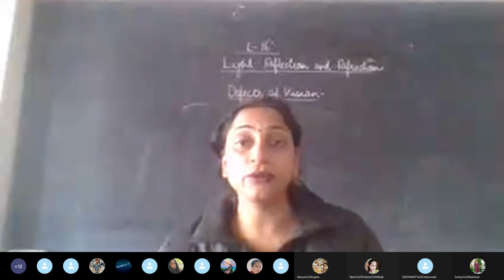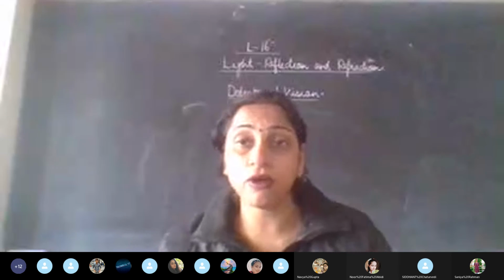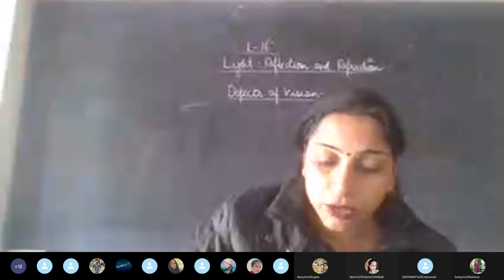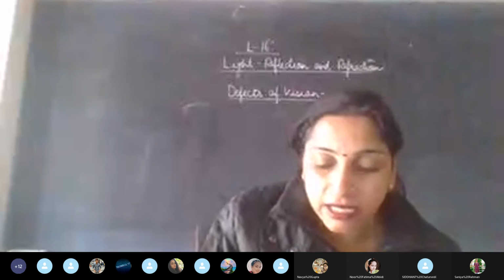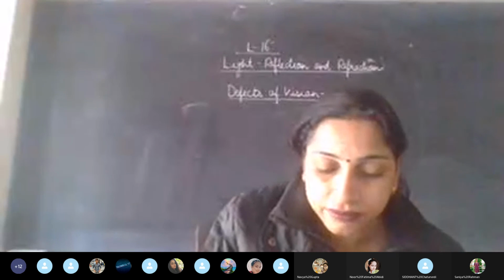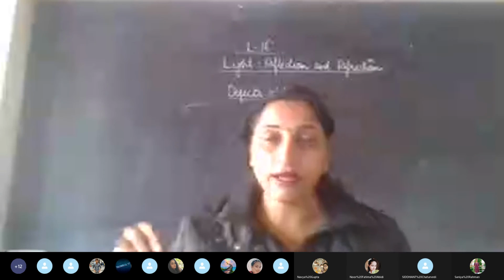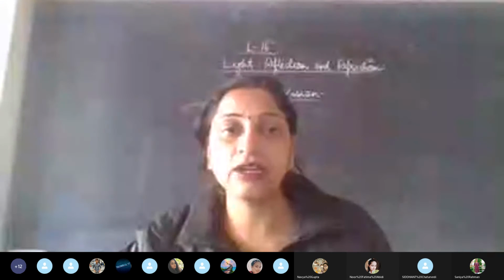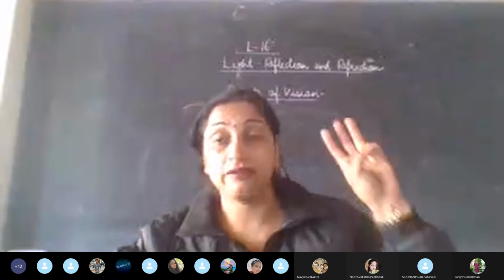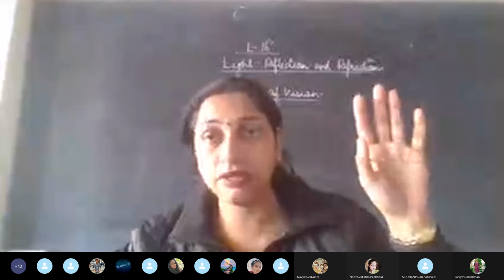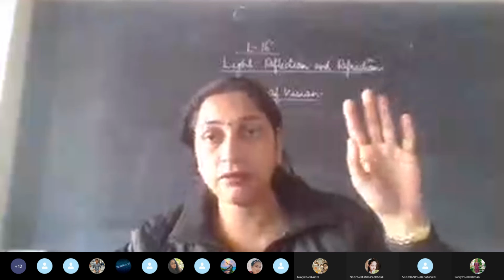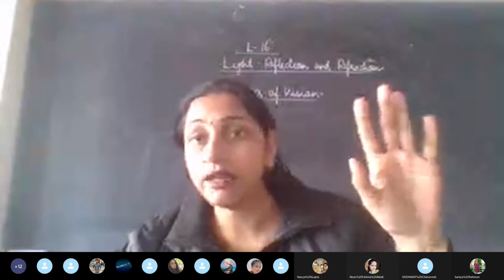So what can we do for the image to be formed on the retina? We can, please underline, use spectacles containing concave lens. Concave lens. By using the spectacles containing concave lens. I'll just proceed further, I'll just revise with you what we have done.